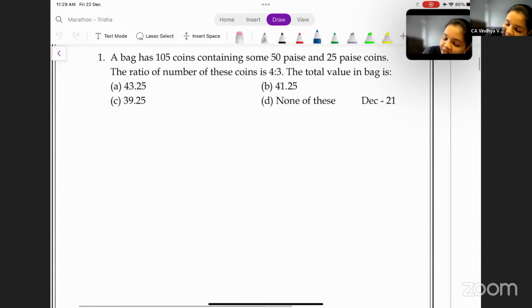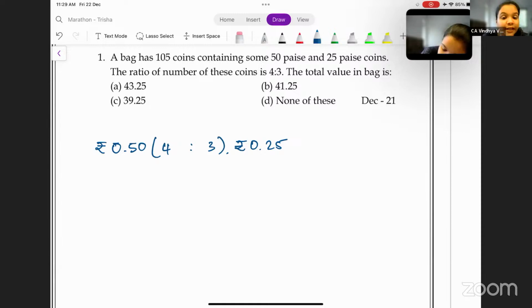So now firstly, we'll write 50 paise and 25 paise, correct? 50 paise coins in the ratio of 4 and 25 paise coins in the ratio of 3. So total 7 parts. So now what do we do here is we divide 105 by 7, correct? We divide 105 by 7. When you divide 105 by 7, what do you get? 105 divided by 7 is 15, correct? You get the answer as 15.